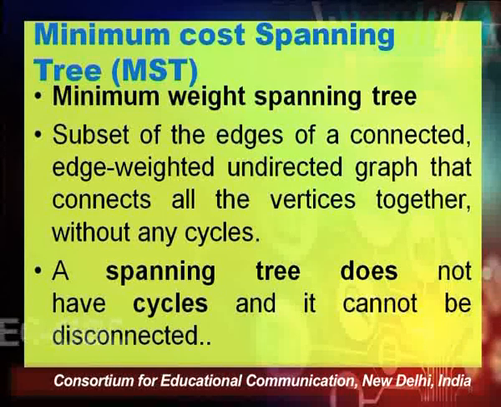So minimum cost spanning tree, minimum spanning tree in short, or minimum weight spanning tree are all different terms used for MST.